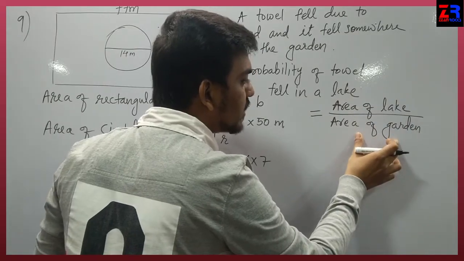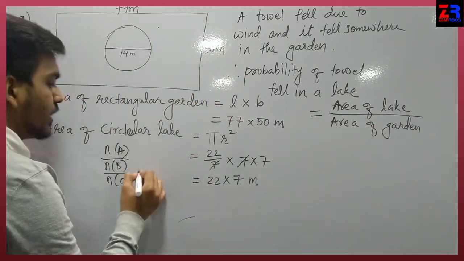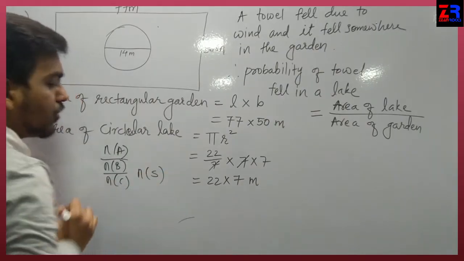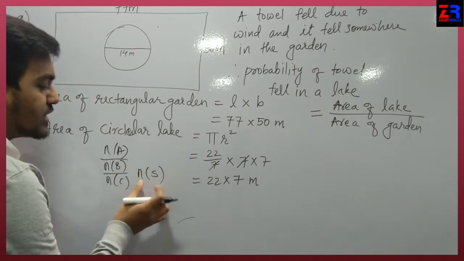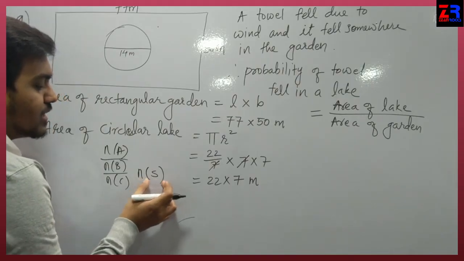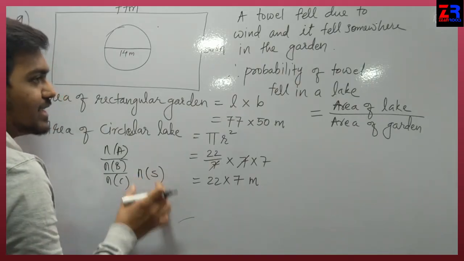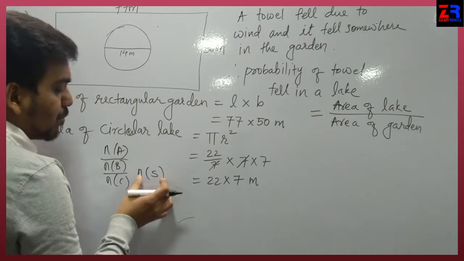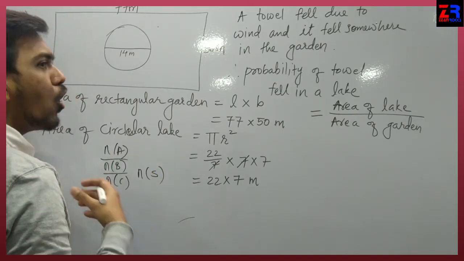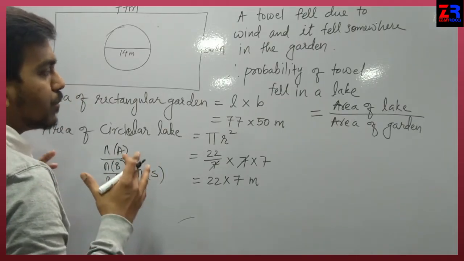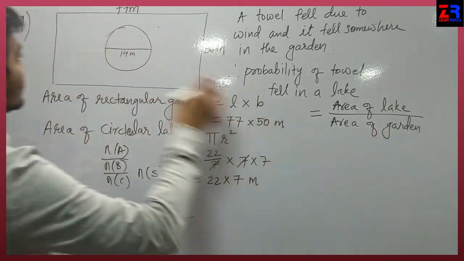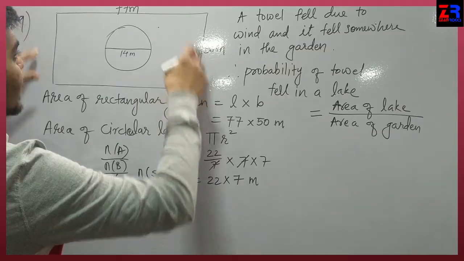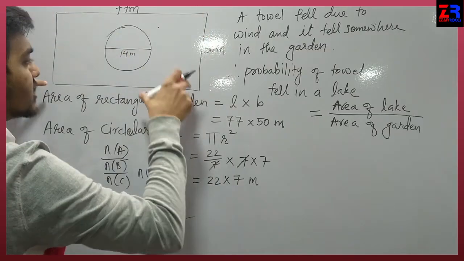And in the denominator, always the denominator is n of S, the number of elements in the sample space. So in each and every sum, this sample space is the superset. The sample space contains all the elements of that particular question. So here the area of the garden is the area of this larger shape.